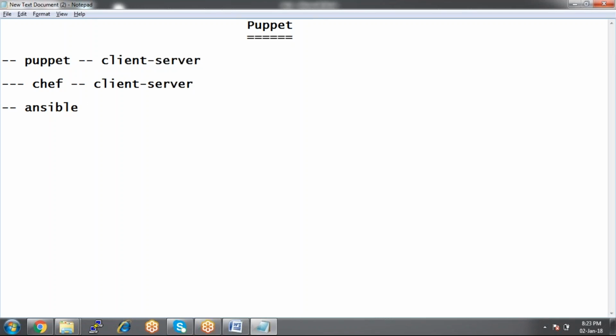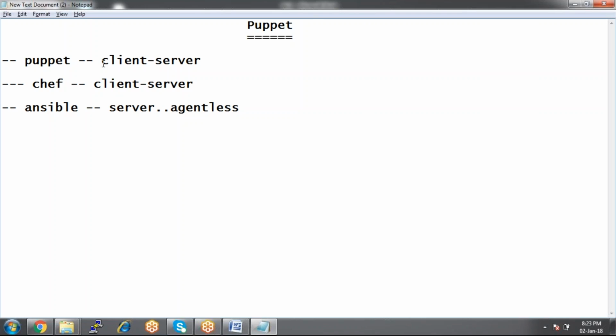But how about Ansible? Of course, Ansible works on client server, but here we won't be having clients, because this is agentless. Ansible is agentless, whereas Puppet and Chef are client server architecture.